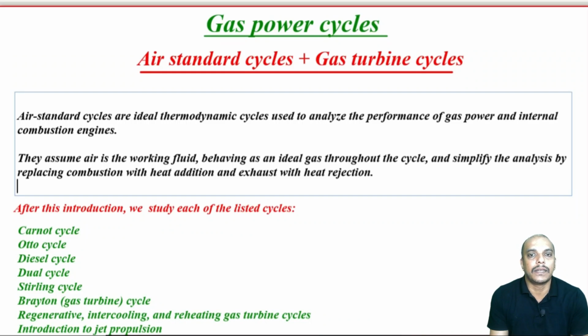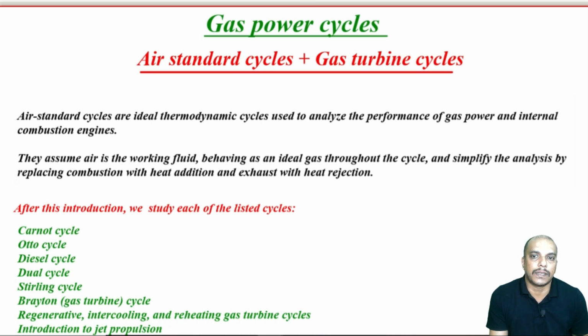For example, internal combustion engines and gas turbine cycles. So, we broadly classify them as air standard cycles and gas turbine cycle. Now, we broadly classify gas power cycles as air standard cycles and gas turbine cycle. Now, why do we call it as air standard cycle?